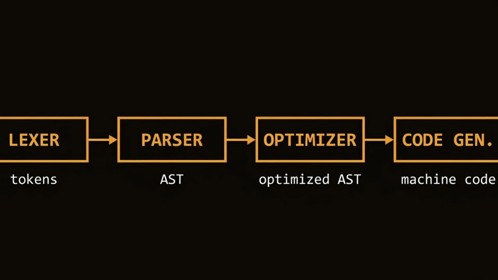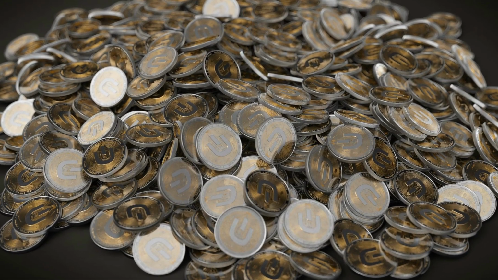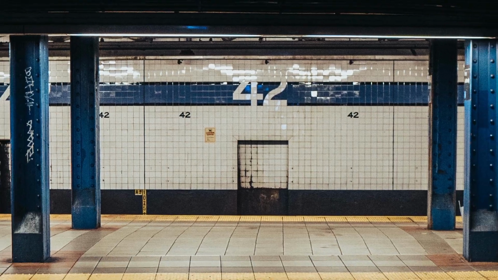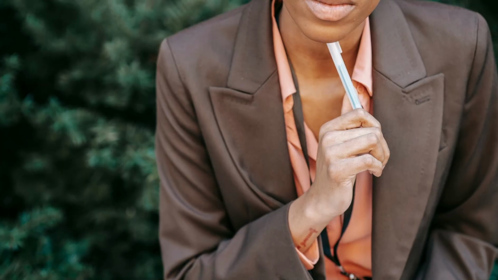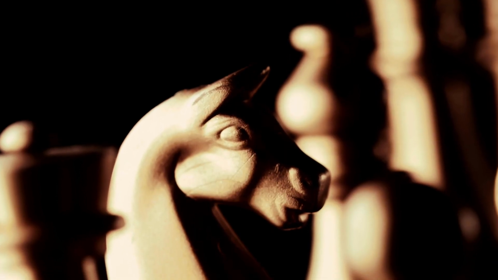Stage 1: Lexing. The compiler reads your source code character by character and breaks it into tokens. Tokens are the smallest meaningful units. The keyword if is a token. The number 42 is a token. The plus sign is a token. At this stage, the compiler doesn't know what anything means. It just knows what kind of thing each piece is.